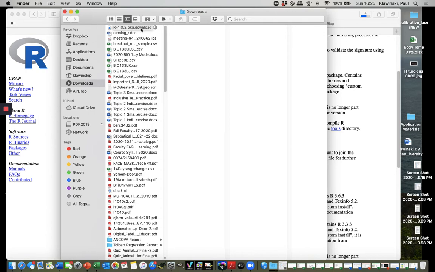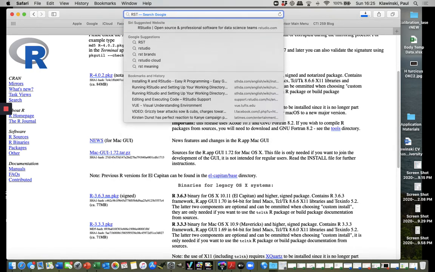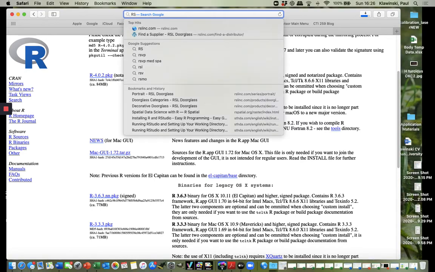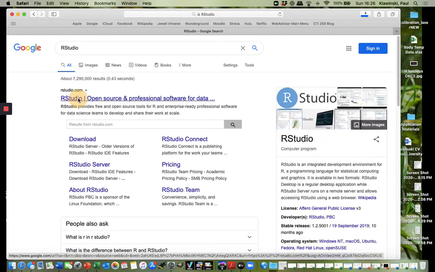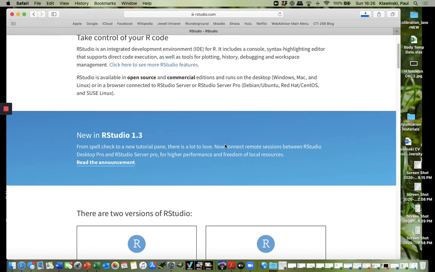I'm not going to go through the process of installing R on my computer because it's already installed, but this is where you find it and how you download it. Once you've installed R, then go back to your web browser and search for RStudio. And it would help if one could type correctly, RStudio. When you get to RStudio, once again, it's a graphical user interface.